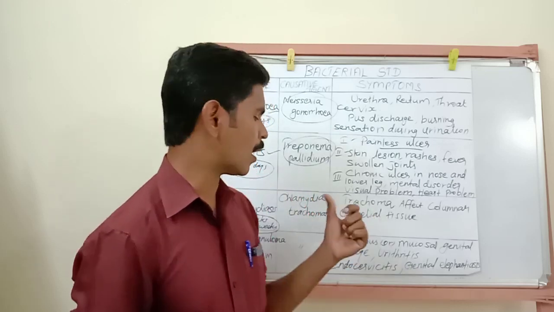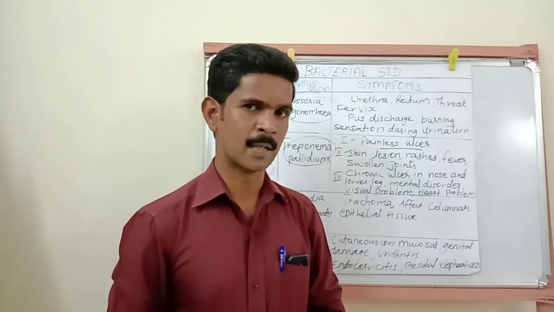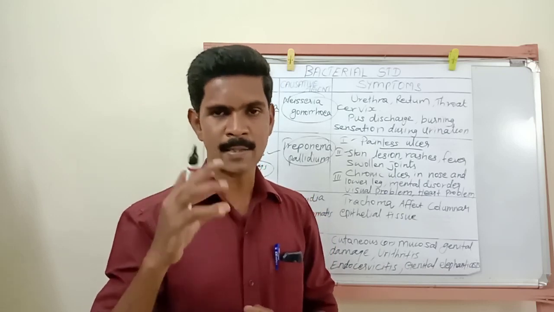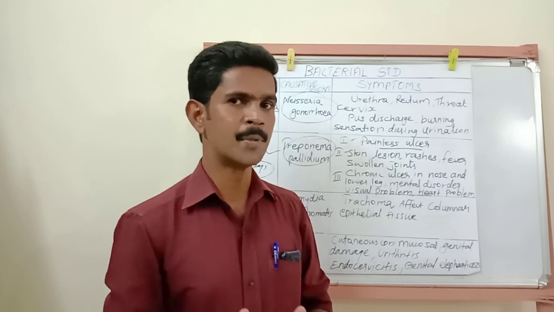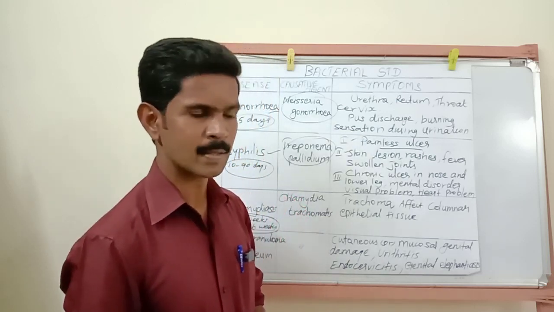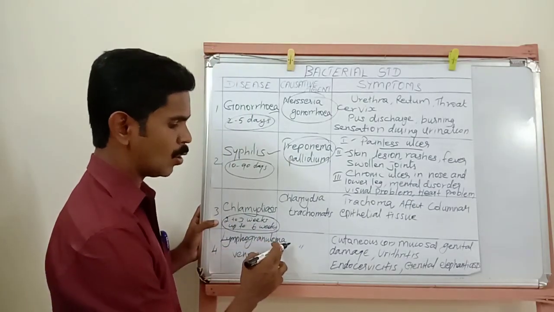Then the columnar epithelial tissues present in the conjunctiva region are also affected. Conjunctiva is the part of our eye, and this region is also made up of columnar epithelial tissues. Understand, my dear students?